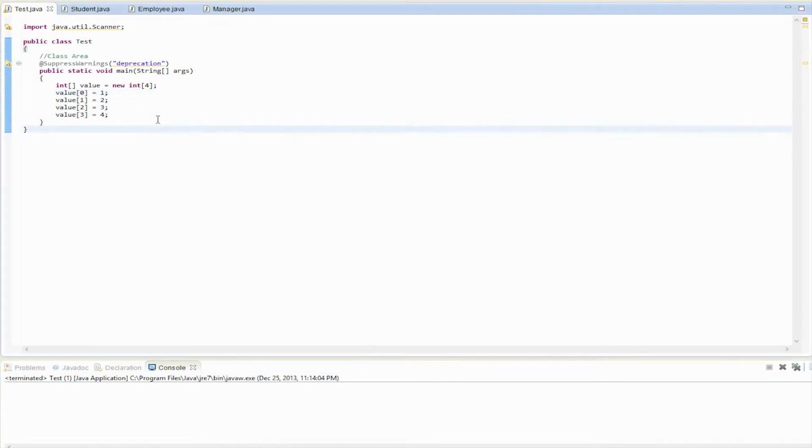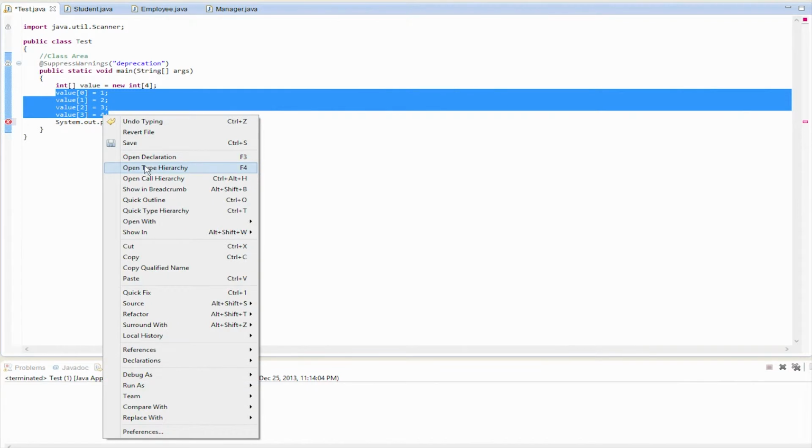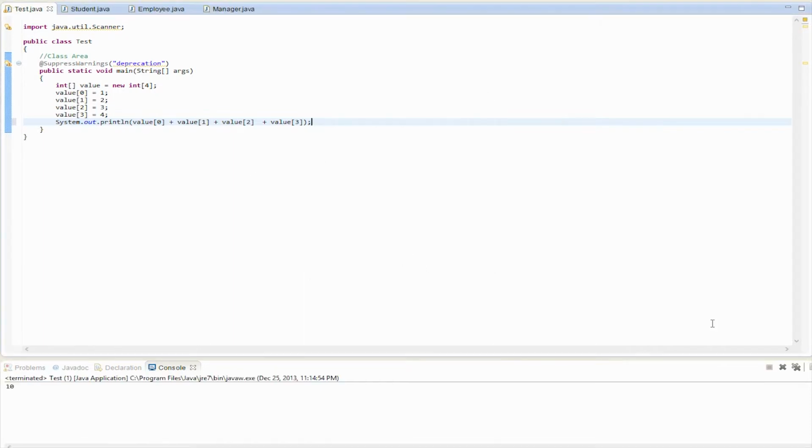So now let's just have it output. So we're going to say system.out.println, and then we're just going to do this here, copy, and then get rid of this here, and then add a plus, get rid of this, add a plus, get rid of this, add a plus, and then delete this, and then close this, and it should display all those numbers, right?